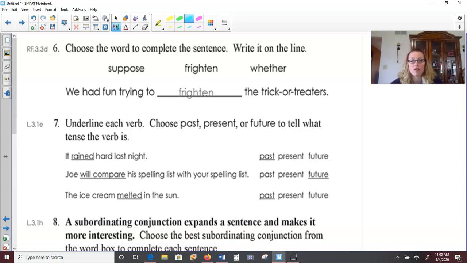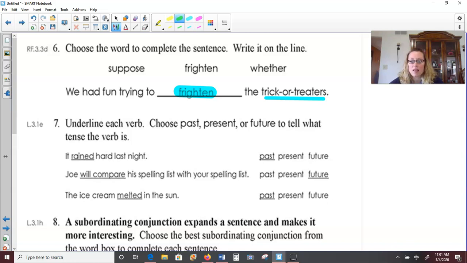We had fun trying to frighten the trick-or-treaters. We had fun trying to weather the trick-or-treaters. That doesn't make sense. And a clue would be, trick-or-treaters, just from your own experience, that sometimes you might try to scare others at Halloween time, and trick-or-treating goes along with that.